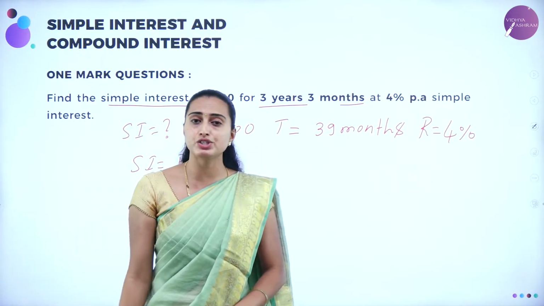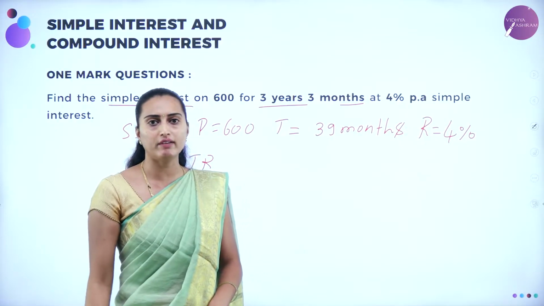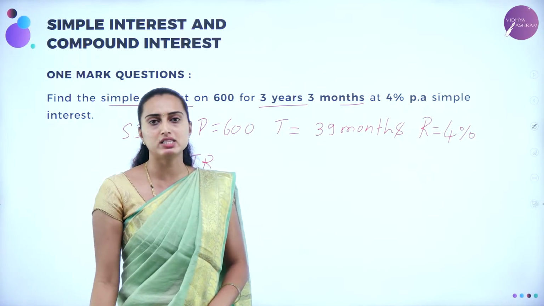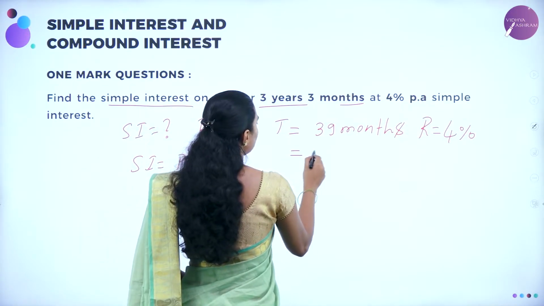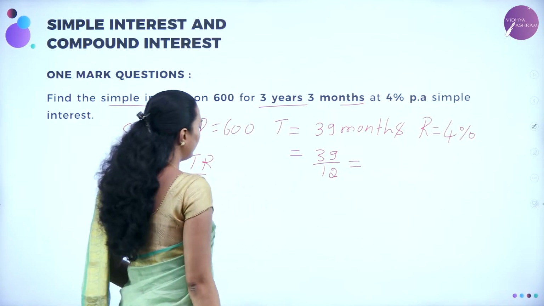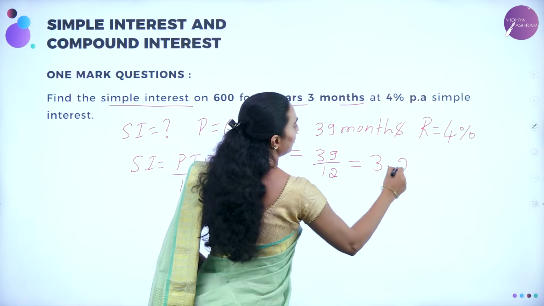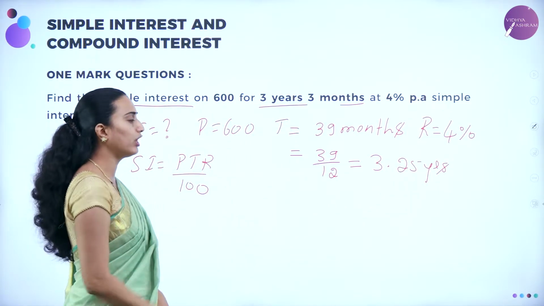Per year, how many months are you going to have? 12 months. For 39 months, how many years are you going to have? Let me divide it by 12 months, which will be equal to a year, correct? 1 year. So here T = 39 divided by 12. The answer you are going to get for this one will be 3.25 years. So 3.25 years is the answer for T.